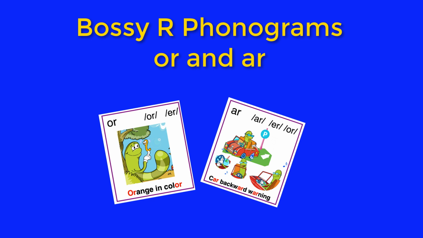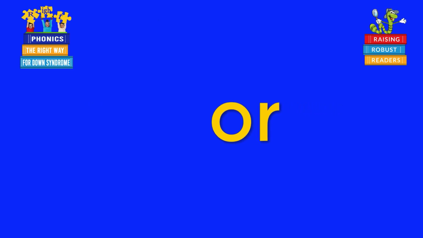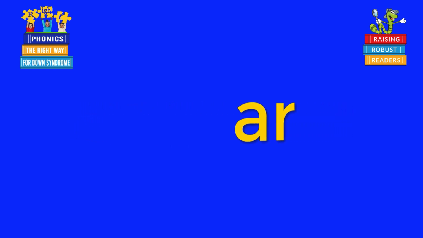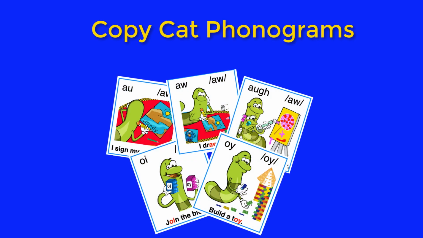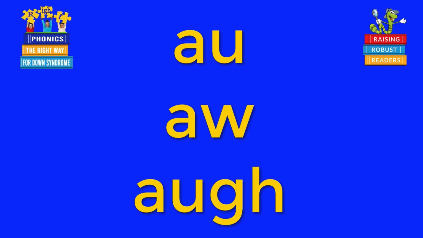Phonograms OR and AR. OR makes two sounds, or and. AR makes three sounds, R, or. AU, AW, and AUGH all say augh.